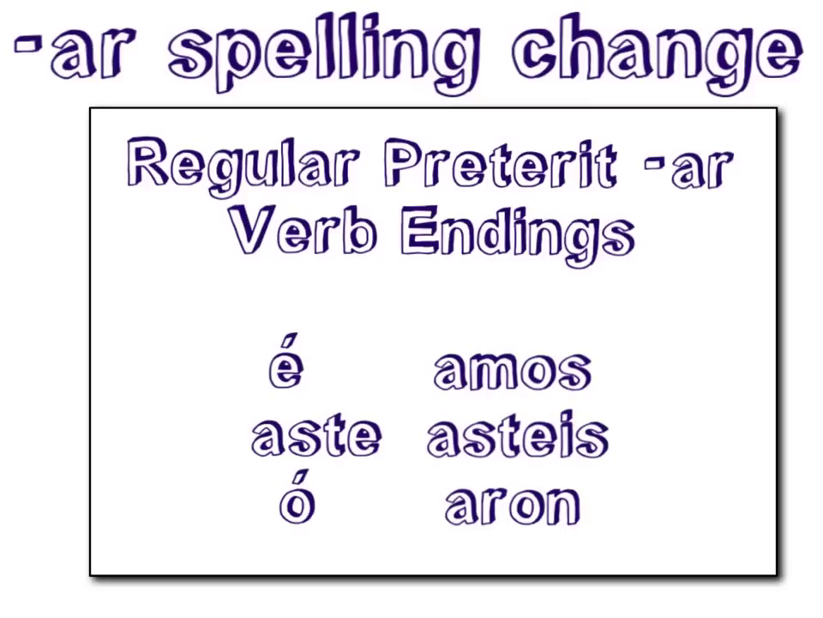Just like regular verbs, AR spelling change verbs will also use regular preterite verb endings. And since these are AR spelling change verbs, they will use regular preterite AR verb endings. And those endings are: é, aste, ó, amos, asteis, aron.